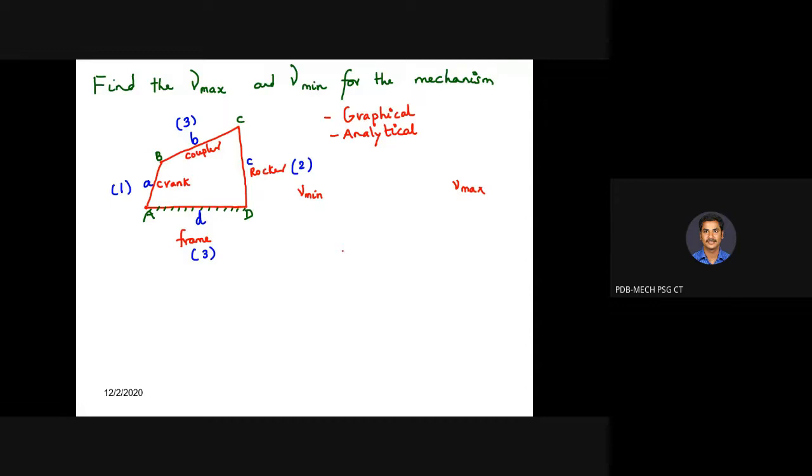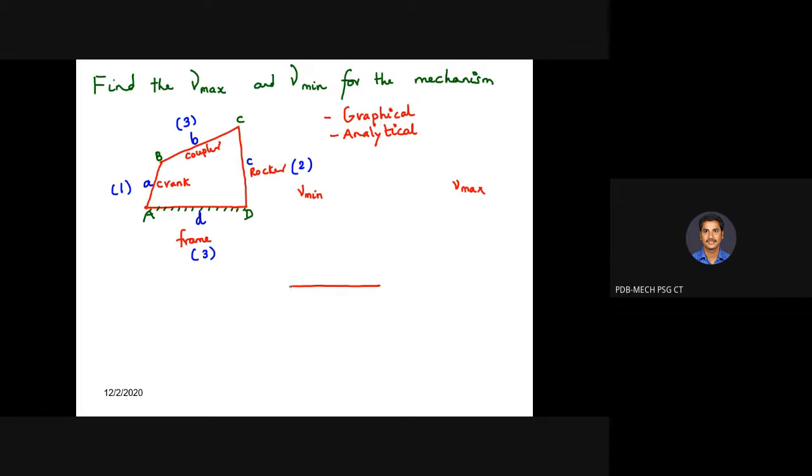To draw the minimum transmission angle, my crank and frame should be aligned, so the angle between the crank and the frame should be 0 degree. I need to draw the frame of 3 centimeter, and then a crank of 1 centimeter line.